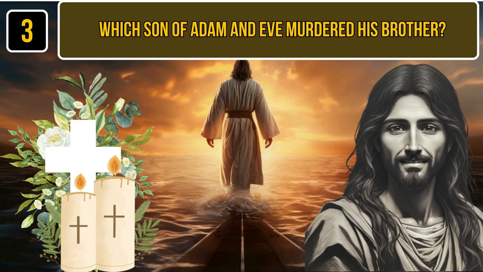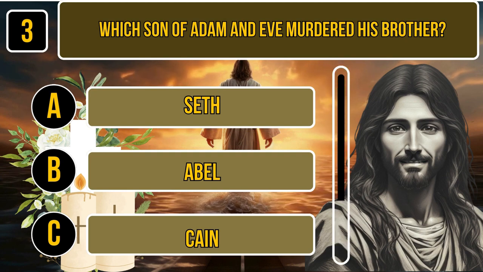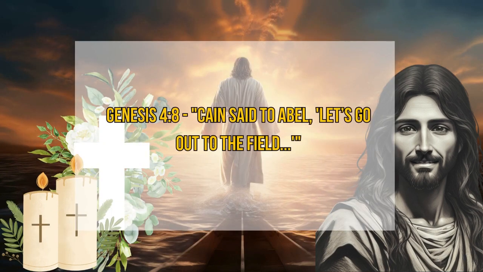3. Which son of Adam and Eve murdered his brother? A. Abel. B. Seth. C. Cain. Time for thinking. The correct answer is Cain. Genesis 4:8. Cain said to Abel, "Let's go out to the field."